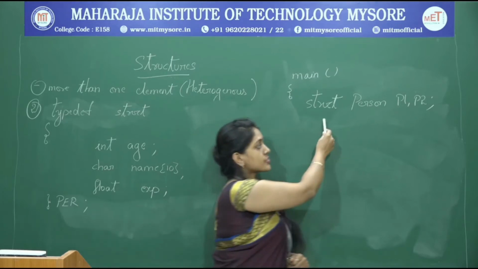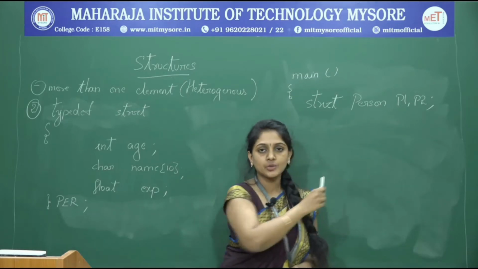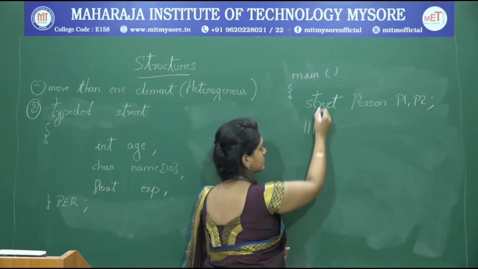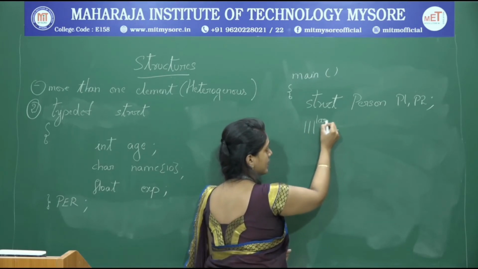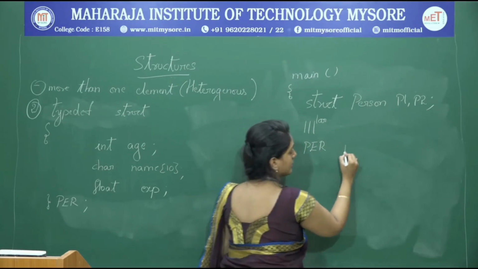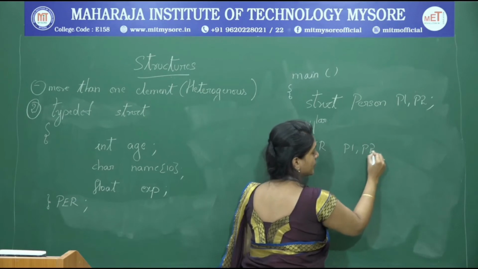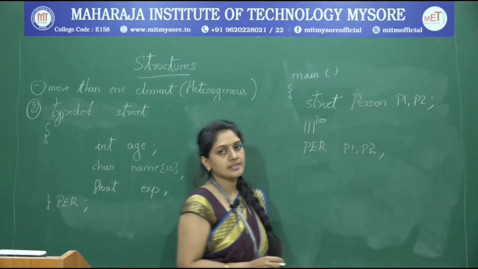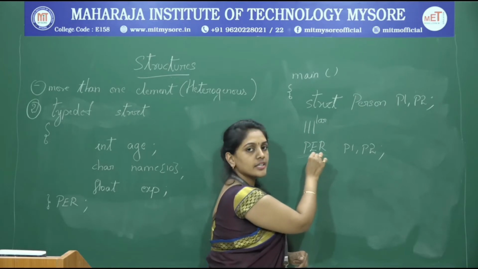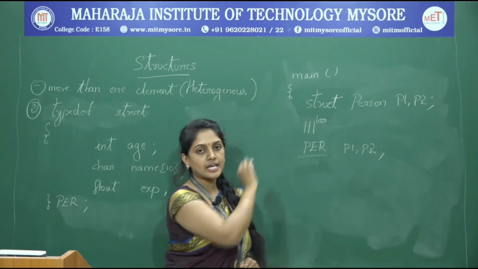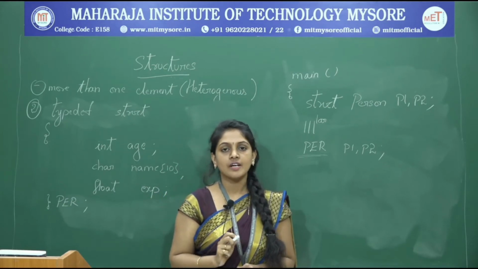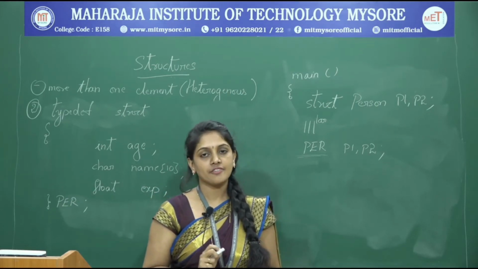Instead of writing struct person P1 and P2, this helps me to write PER P1 comma P2. The impact is similar, and both of them are accessed in the same way. So here PER is a user defined data type of type structure. So these are the 3 ways of declaring the structure variables.